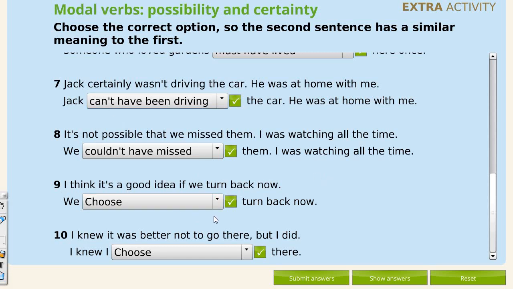9. I have to show the options because it's difficult. Okay. You have this in Rebecca. Ought to is the same as should. This place ought to be cleaned, I think, when she got to the cottage. She said something like that. And again, here the same. So it was better not to go in the past, so I knew I shouldn't have gone there. Okay.